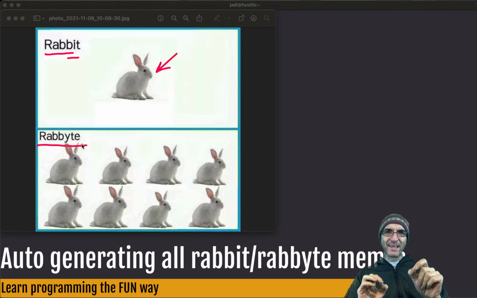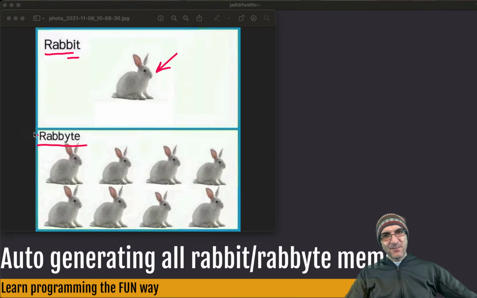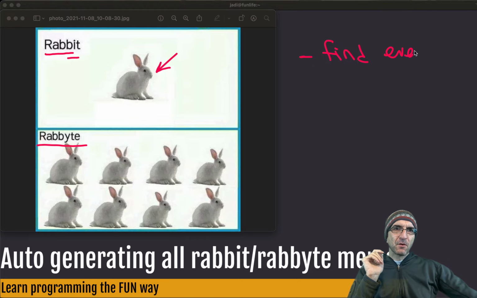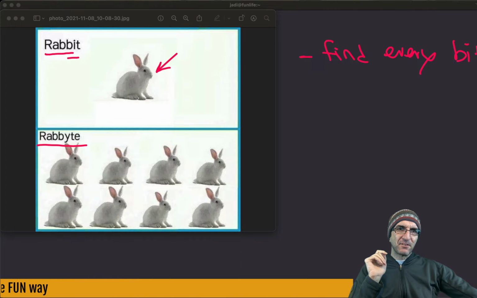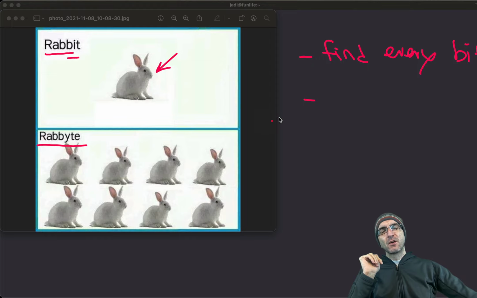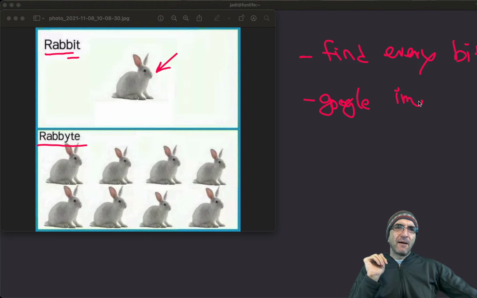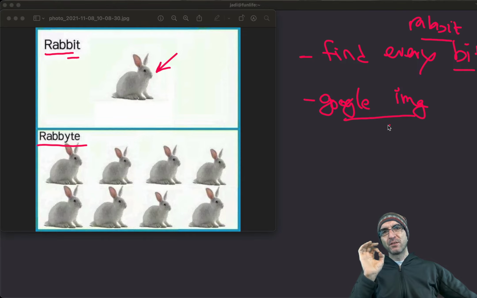So let's create them. My idea is creating a program with different parts. First, we will find every word which ends in bit. Then we will go for Google image search and we will find one image using that word. For example, one word can be rabbit. So we will auto search the Google images for rabbit. We'll get back the image of one rabbit.